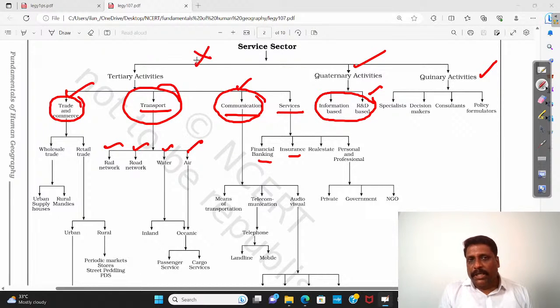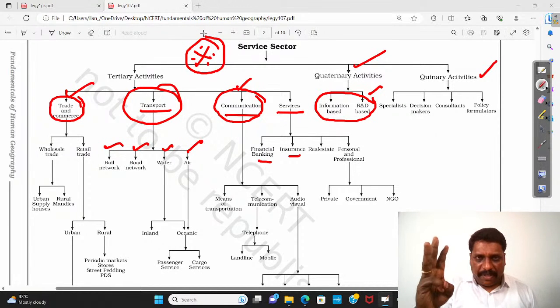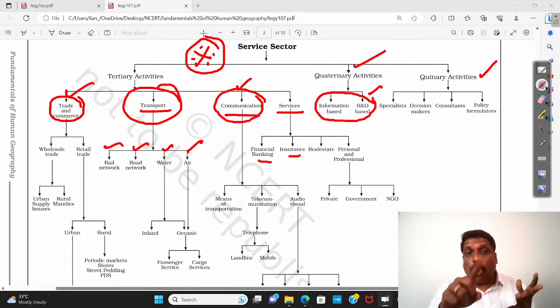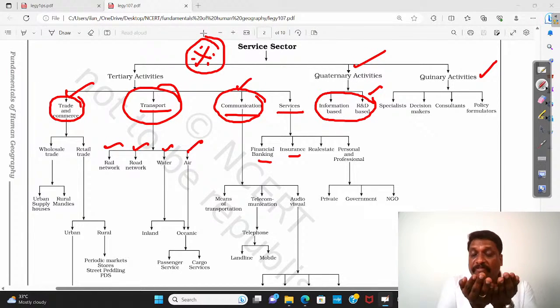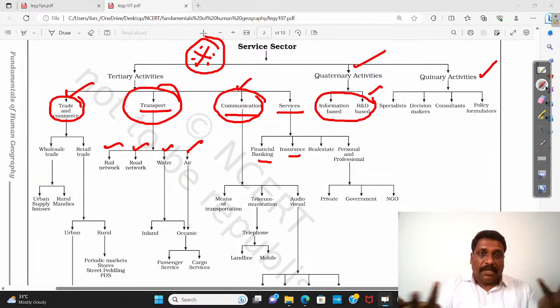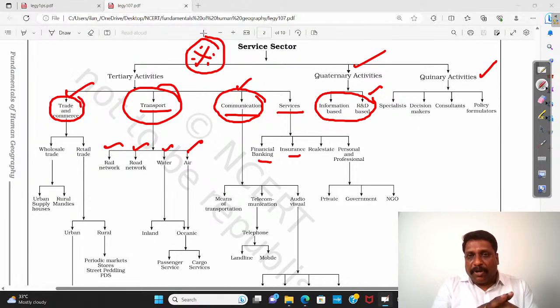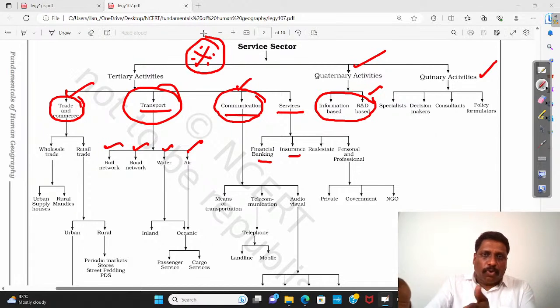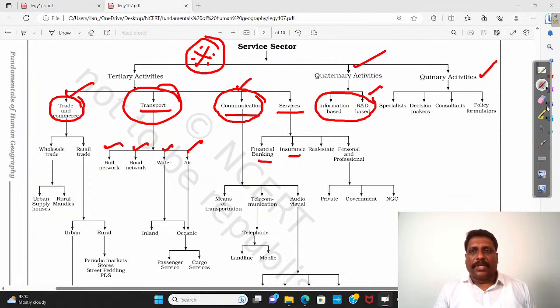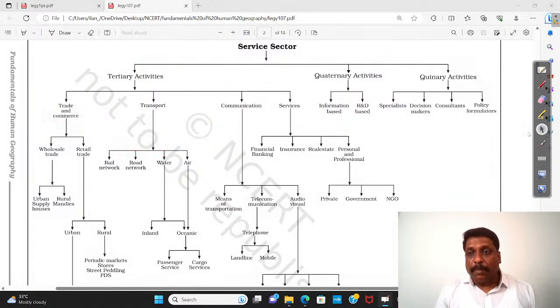This chart is very, very important. So, what are the primary activities we said? Agriculture, and not only agriculture, it also includes mining. Secondary sector, manufacturing, where you have a finished product. Service sector, only the service. You cannot touch it and feel it by hand, but you can feel it only by your heart, something like this. Having said that, we also know what exactly quaternary activity is. There comes almost the summarization of the important topics of this class 12 NCERT called Fundamentals of Human Geography.